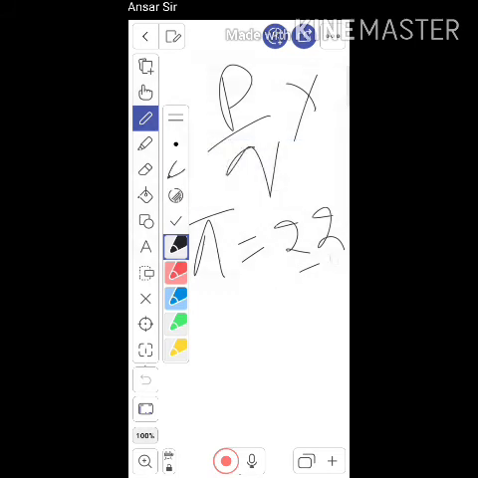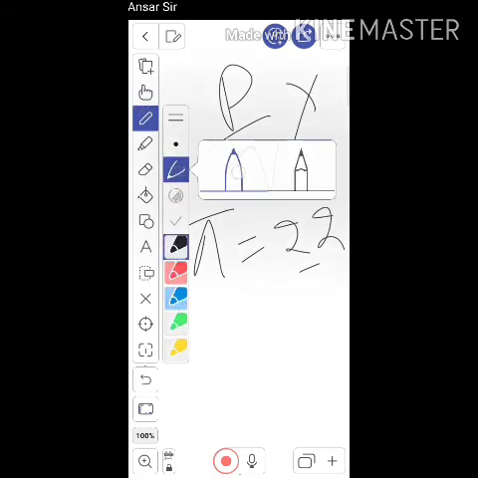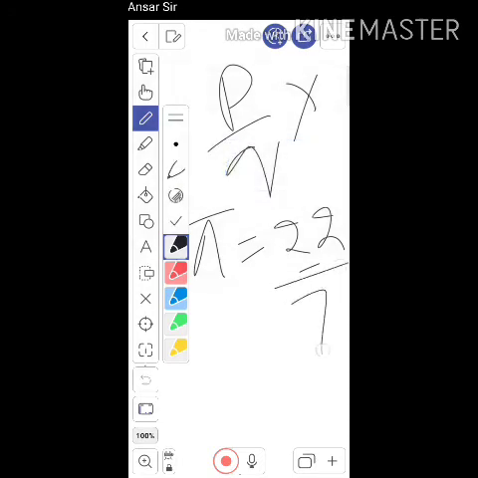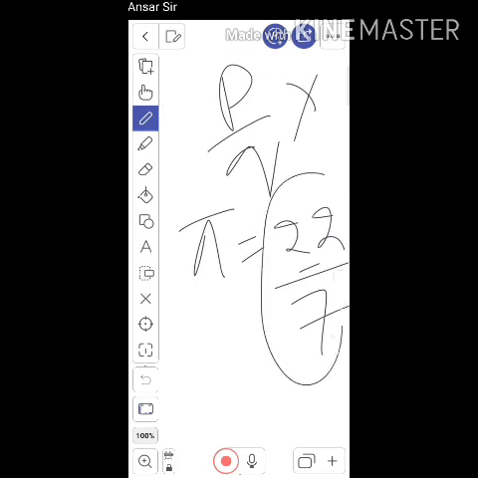22 by 7 can be written. Pi value is what? 22 by 7. Okay, but 22 by 7 is a rational number, but pi is an irrational number. Both are different: pi is a symbol which is irrational, and 22 by 7 is a rational number.